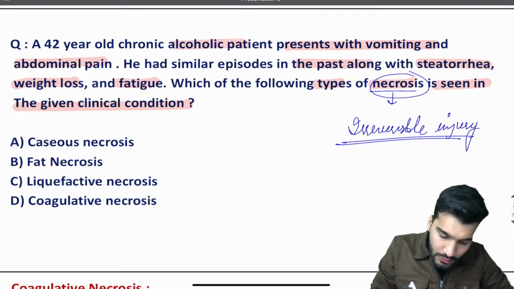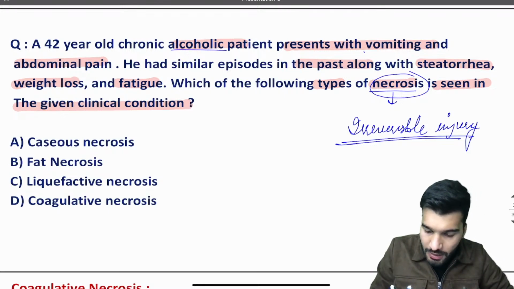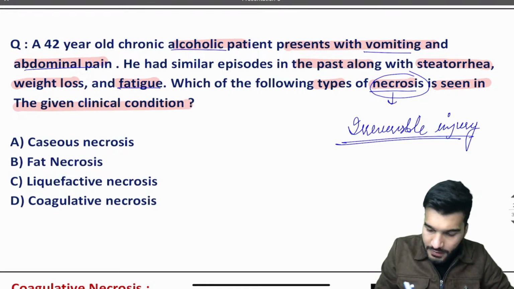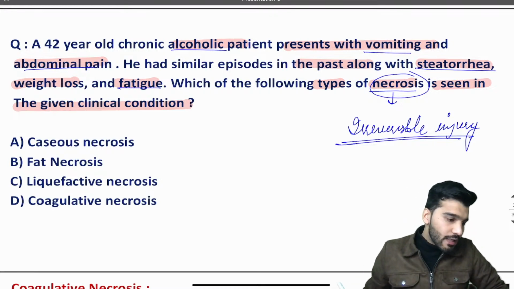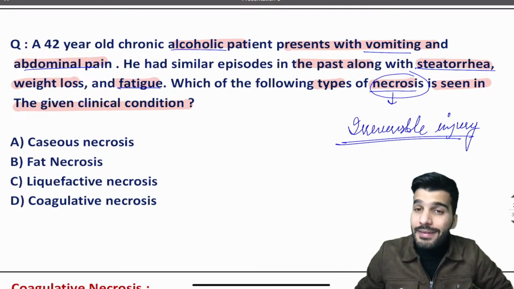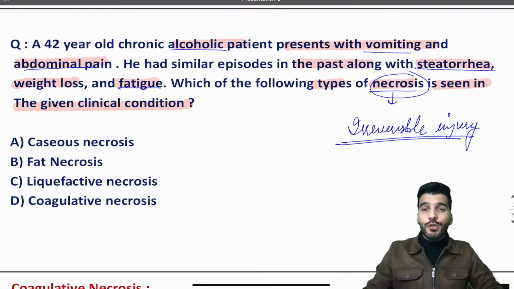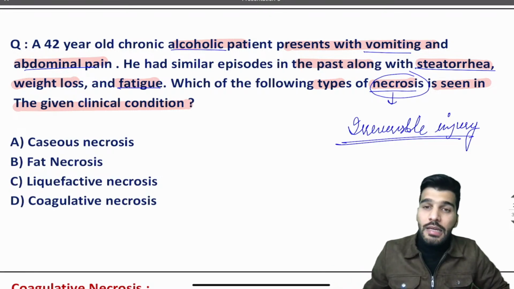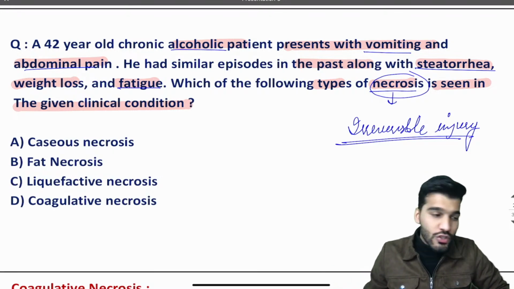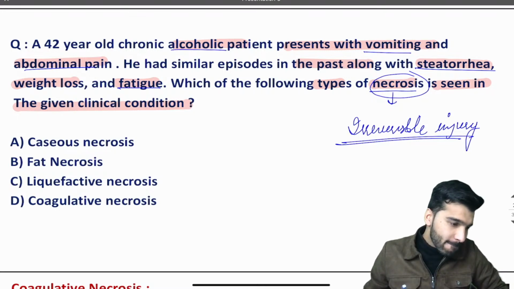Now the clinical case. First you have to diagnose the clinical case. Alcoholic patient, vomiting, abdominal pain, fatigue, steatorrhea. Write down in the comment section: it gives a diagnosis of pancreatitis. Now let's make this question easy. Tell me, in pancreatitis, which type of necrosis is seen?